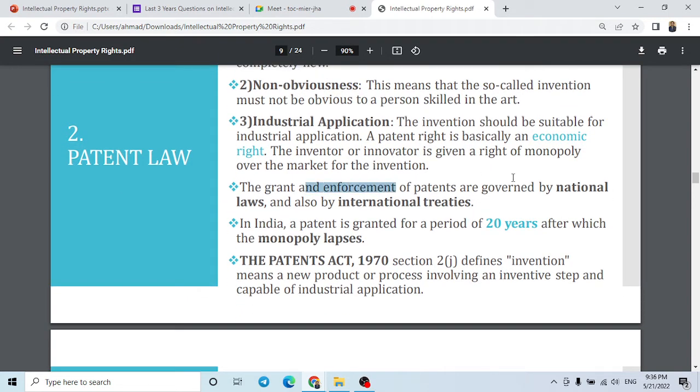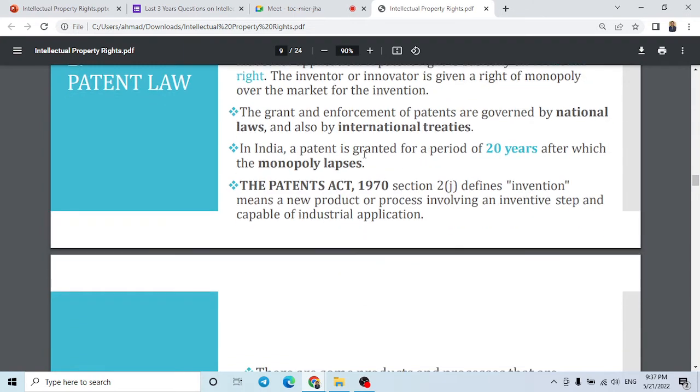The grant and enforcement of a patent are governed by national law. So these are governed by national laws, and there are also some international treaties regarding patents. That is what we have discussed in the question, that they have territorial application. In India, a patent is granted for 20 years, after which the monopoly is lost.